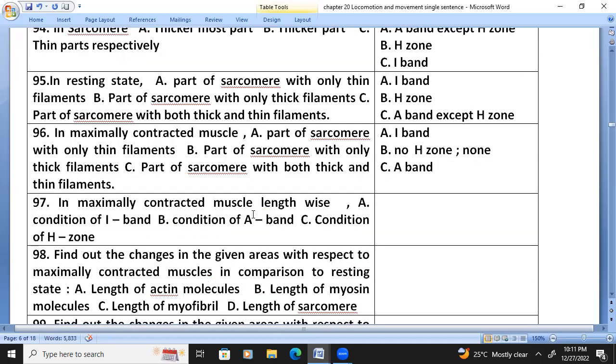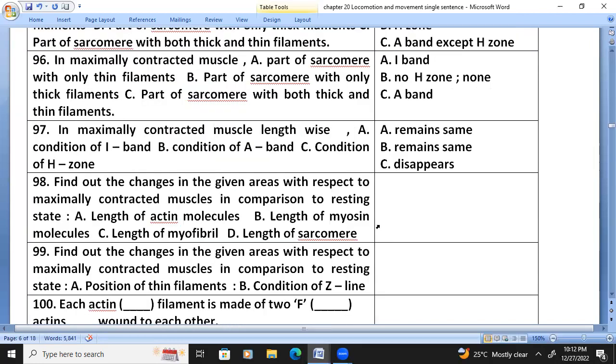In maximally contracted muscle, the lengthwise condition of I band remains same. Condition of A band remains same. Condition of H zone disappears. Find out the changes in the given areas in maximally contracted muscle in comparison to resting state.